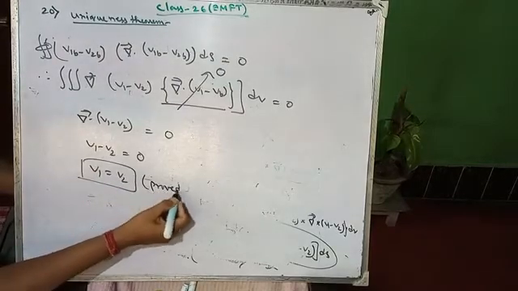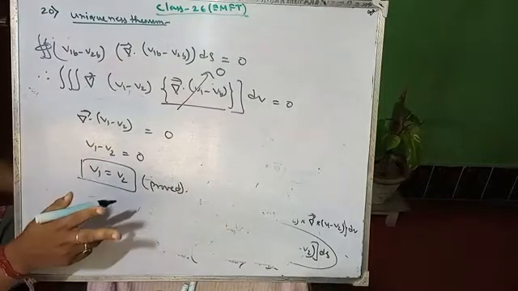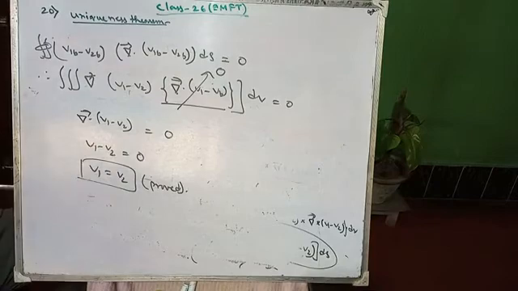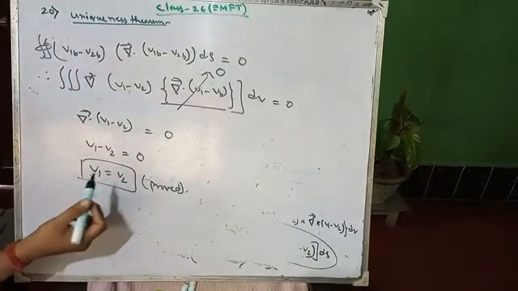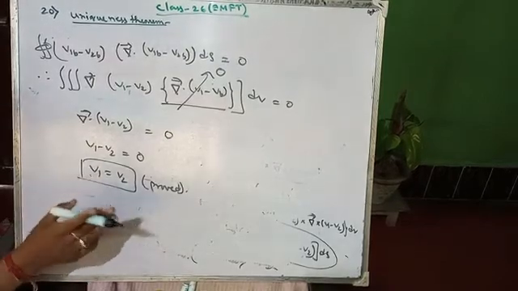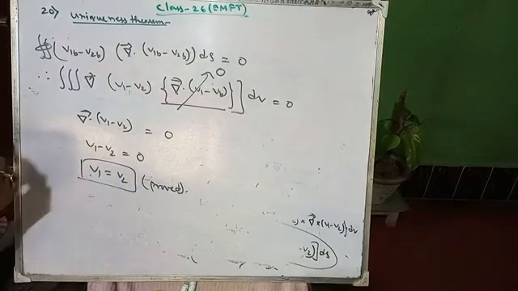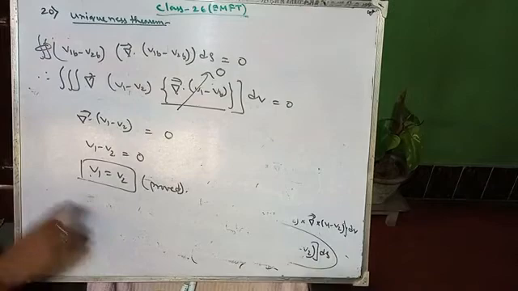Now it is proved, because v1 and v2 were two different solutions, but after deriving it, we can see that v1 and v2 are the same thing. Whatever the solutions, v1 and v2 are thus identical. So that's why we are taking this here. So this is your uniqueness theorem. So write, conclude in one line.